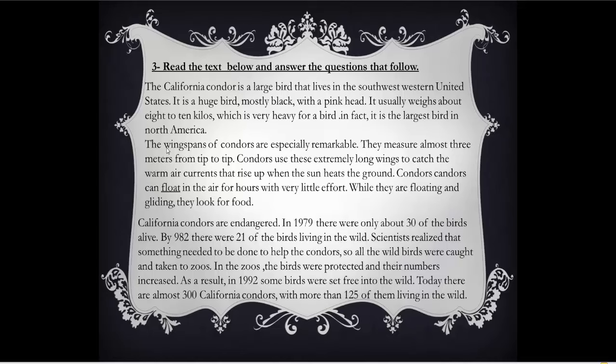Okay. Paragraph 2. The wingspans, the length of the wings of this bird. The wingspans of condors are especially remarkable. Remarkable, that you could see easily. They measure almost 3 meters from tip to tip. 3 meters, the wingspan. This is very big, very long for a bird.